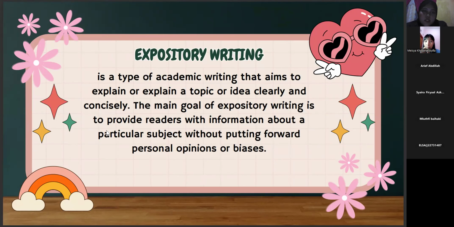Expository writing is a type of academic writing that aims to explain a topic or idea clearly and concisely. The main goal of expository writing is to provide readers with information about a particular subject without putting forward personal opinions or biases.